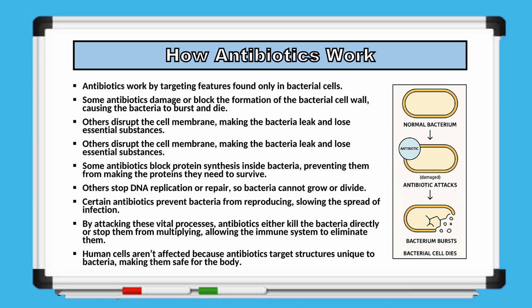As you can see in the diagram, a normal bacterium has an intact cell wall and is functioning properly. When the antibiotic is introduced, it attacks the bacterium by targeting its cell wall. This attack damages the structure of the cell wall, making it weak and unstable. Because the cell wall can no longer support the internal pressure of the cell, the bacterium bursts. As a result, the bacterial cell is destroyed and dies. This shows how antibiotics can kill bacteria by damaging essential structures that are necessary for their survival.